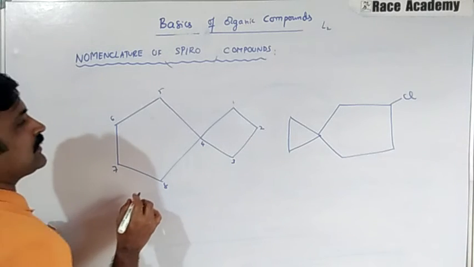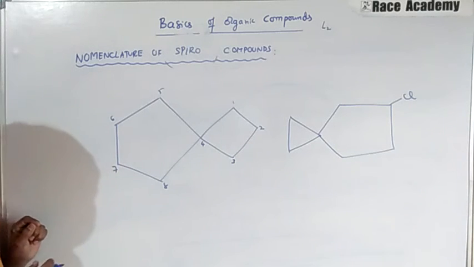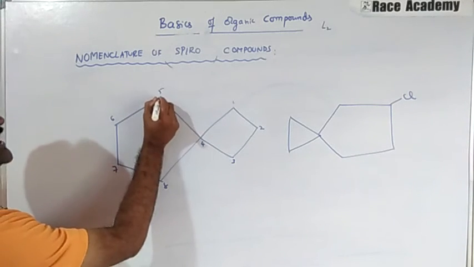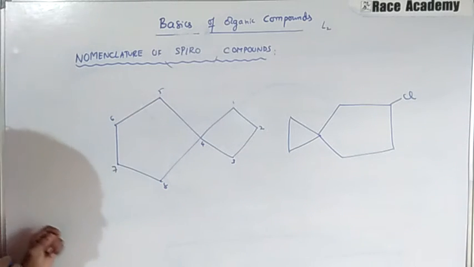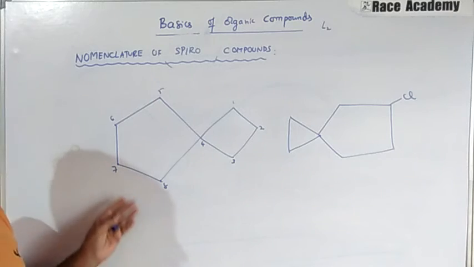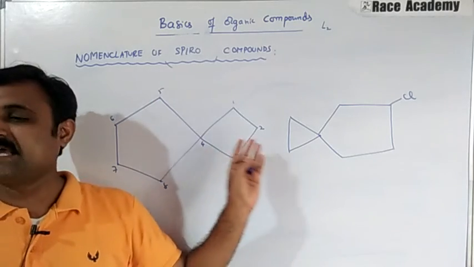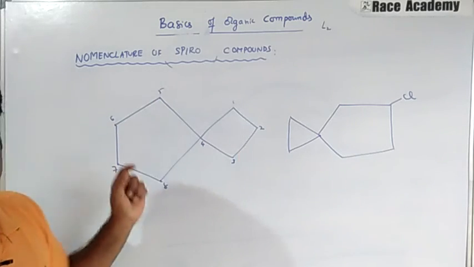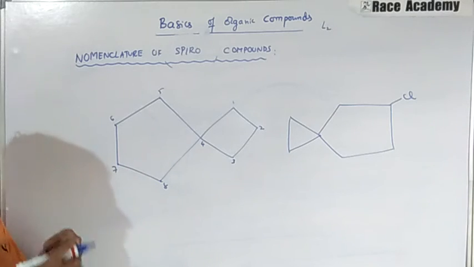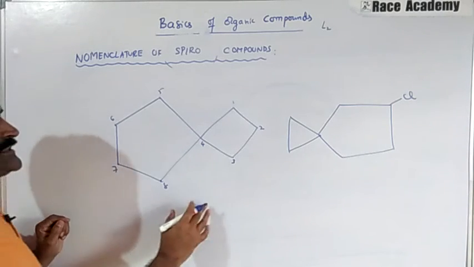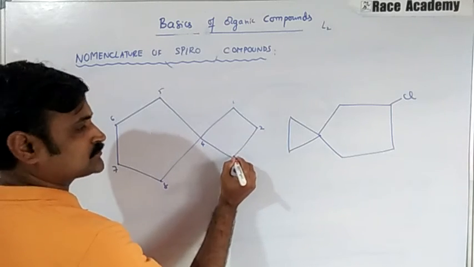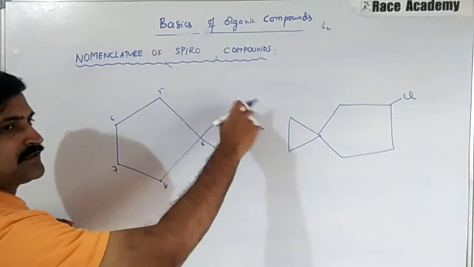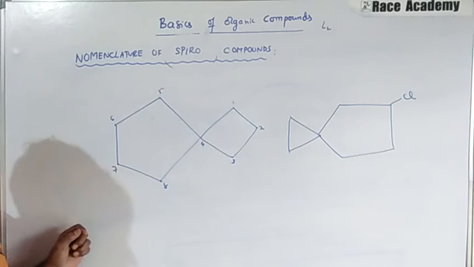Let us see the bridges. How many bridge atoms are there? Here we have 1, 2, 3, and here 4. Earlier we used to write descending order in the bicyclic compounds, but in the spiro compounds it should be ascending order. So 4 is bigger compared to 3. Here 3 means 3 carbons are there.